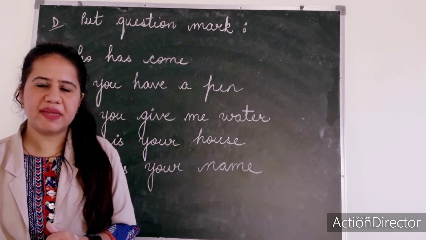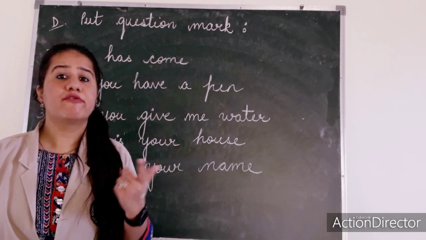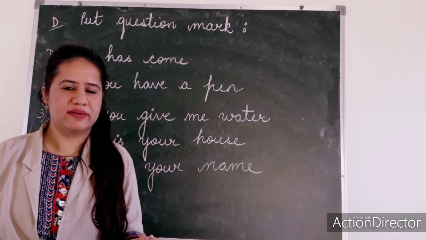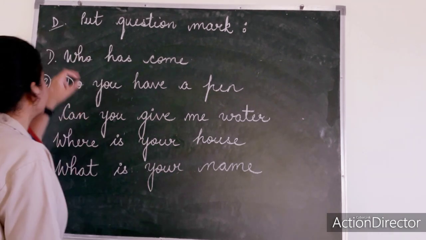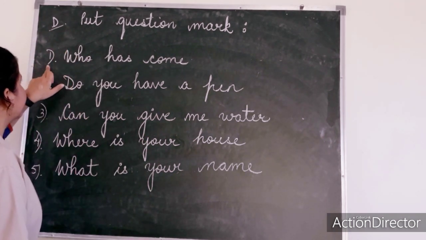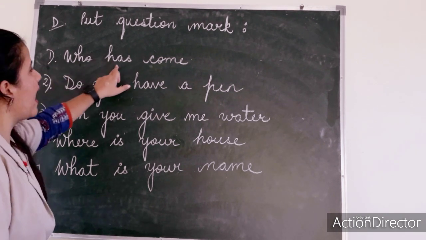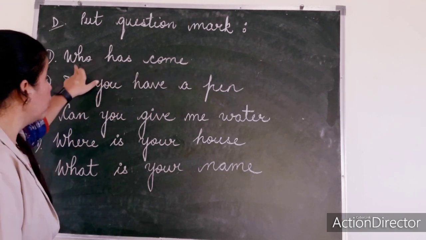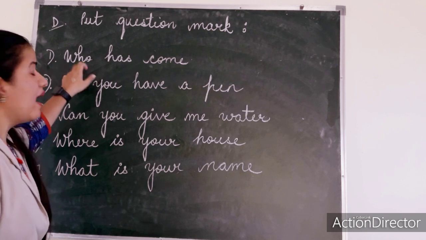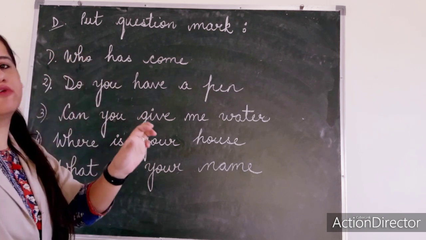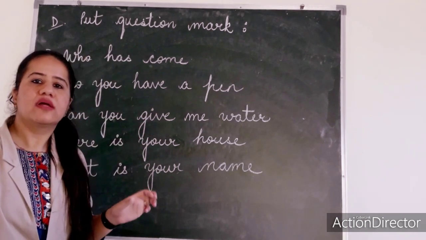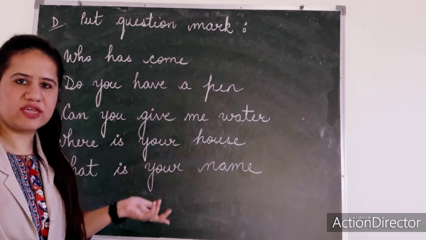Can you please help me? Where is your house? So, the first sentence is, who has come? After reading this particular word, who, you come to know, yes, that they are asking a question.